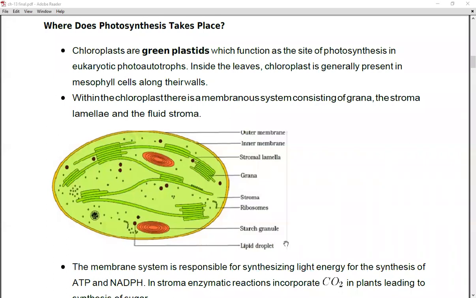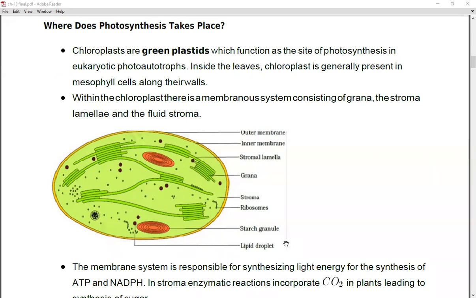So chloroplasts are green plastids which function as the site of photosynthesis in the eukaryotic photoautotrophs. Nothing but the photosynthesis takes place inside the chloroplast, right? And this chloroplast is said to be the site of photosynthesis, and this occurs in the eukaryotic photoautotrophs. Eukaryotic means well developed, right? Photoautotrophs: photo means light, autotrophs means the organisms that prepare their own food in the presence of light. Those are said to be photoautotrophs, right?